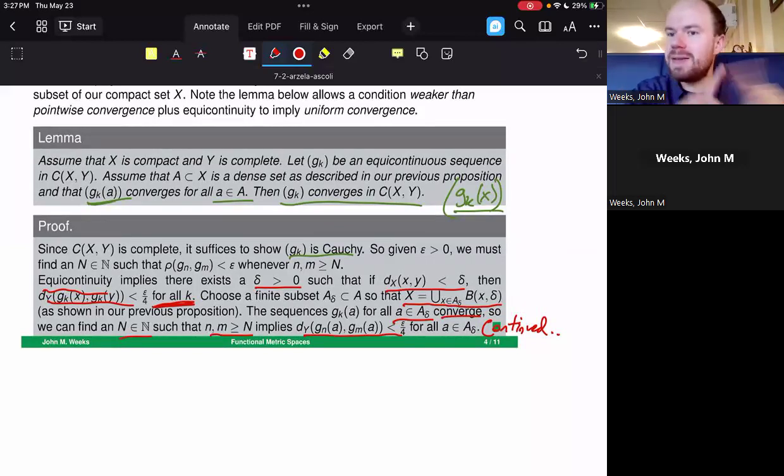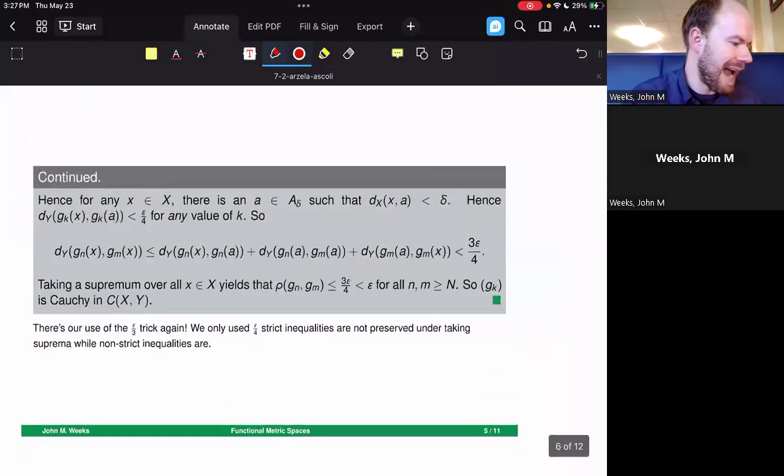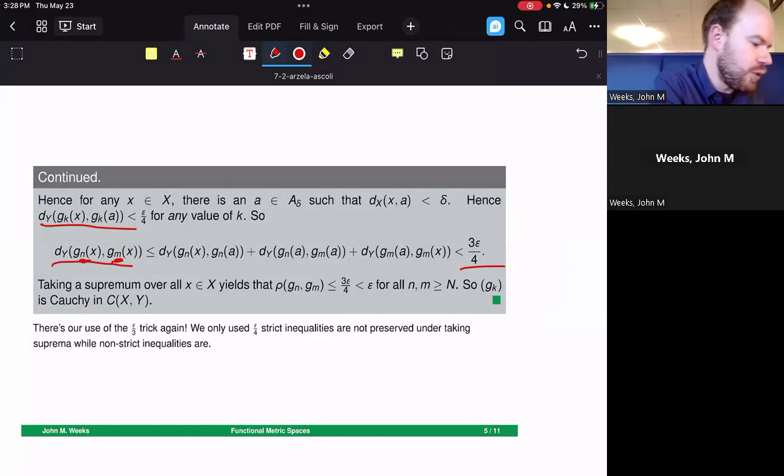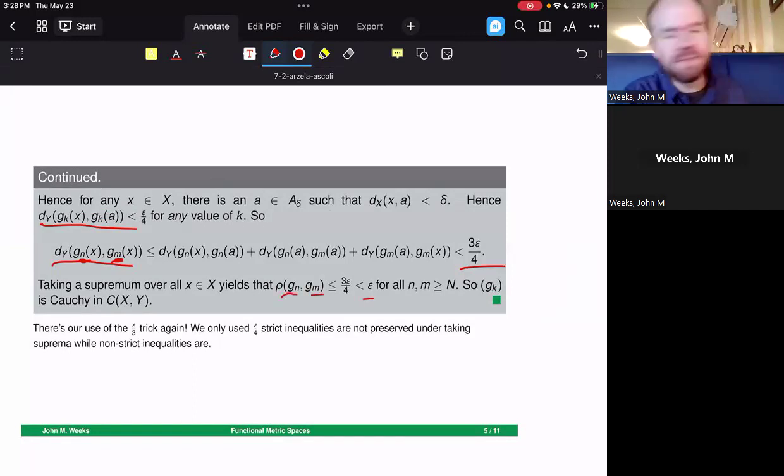We've got the jump between points, we've got the jump between functions, and then we want to jump back to our original point. And that's exactly what we'll do over here in this last line, jumping for that function to get less than epsilon over 4 once again. So we end up with the fact that the functions G sub n and G sub m at a given point are going to be less than 3 epsilon over 4. Taking a supremum of this over all possible x, using the fact that x was an arbitrary value, gives us that the distance between these two functions is less than epsilon. And that gives us the Cauchy condition that we are looking for.